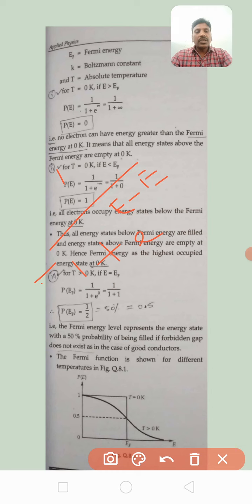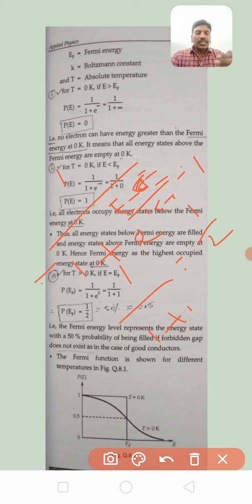E minus E gets cancelled, so it is 0 by something, which is 0 only. E to the power of 0 is nothing but 1. So 1 by 1 plus 1 is equal to 1 by 2, which is 50 percent, 0.5.